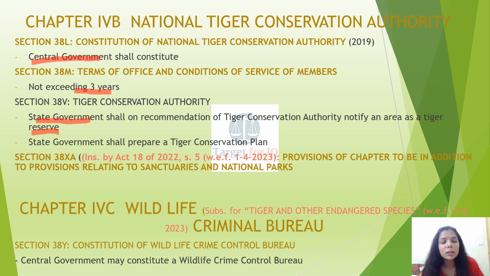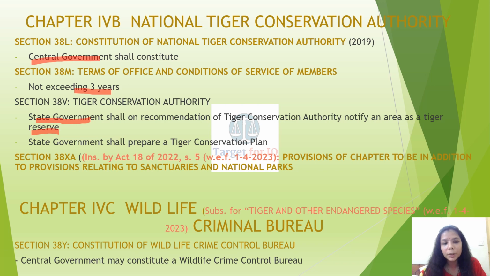Section 38X, 38XA. This has been instituted by the recent amendment, which states that provisions of this chapter shall be in addition to the provisions relating to the sanctuaries and national parks. Chapter 4C, Wildlife. Very important amendment. Earlier it was only for the tiger and other endangered species, but now it is specifically for the protection of the wildlife.